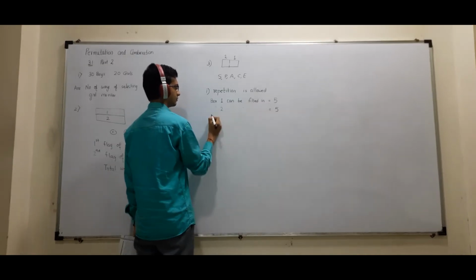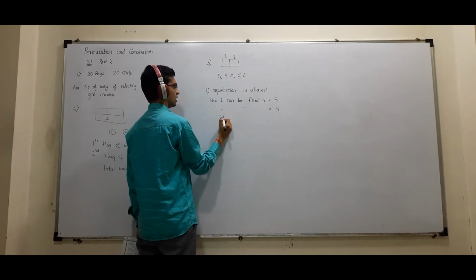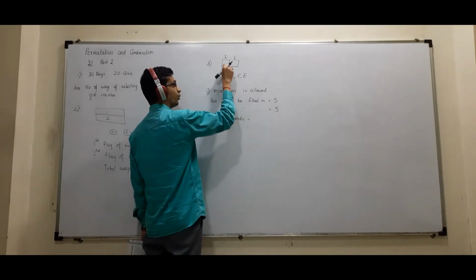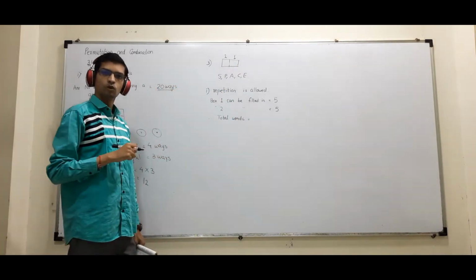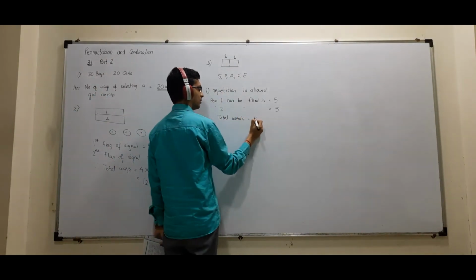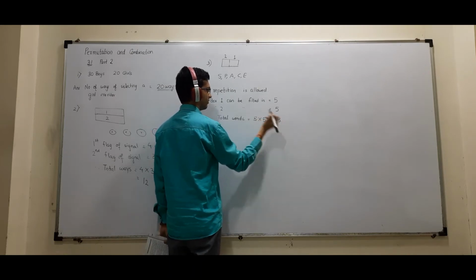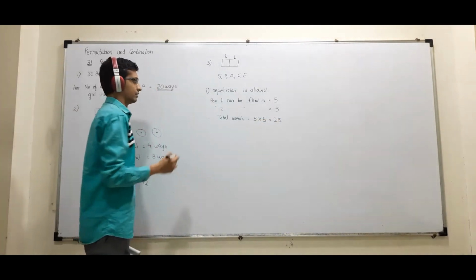So 5. Therefore, total words, I am filling both the boxes. So the fundamental principle of multiplication says the answer will be 25, that is 5 into 5.